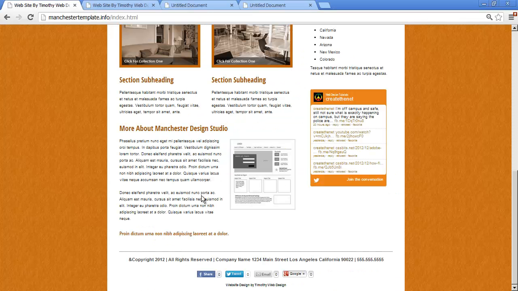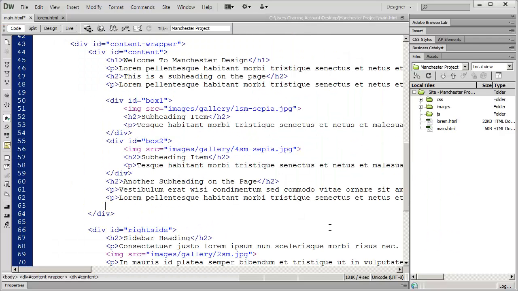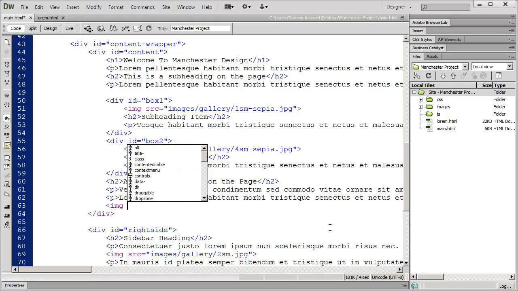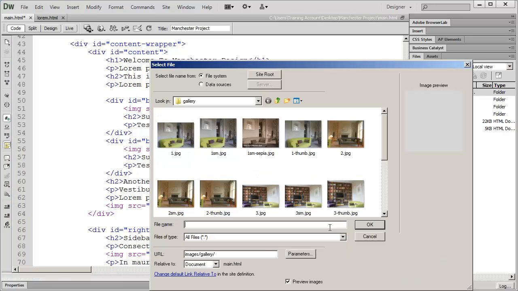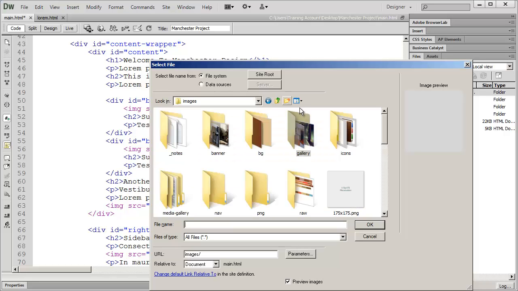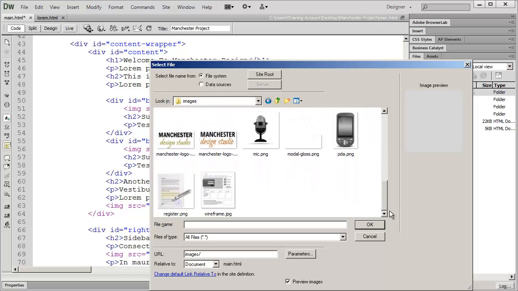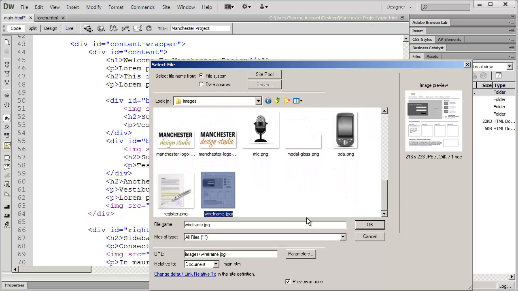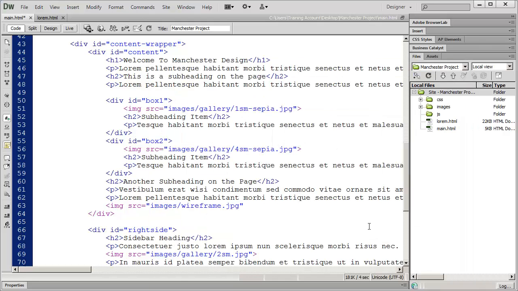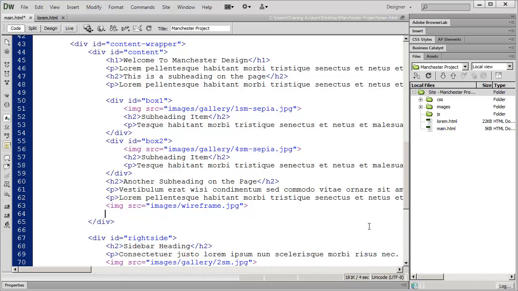And you can see we've got an image right there. So I'm going to go ahead and type in an image tag. And I'm in the gallery folder, so I need to go up. And that's what this button here does, up one level. And as I scroll down, you should see there is that image. It's called wireframe JPEG. And I'll close that off.